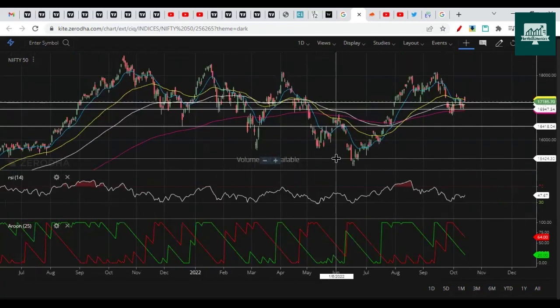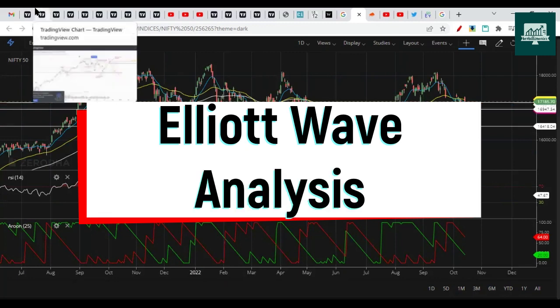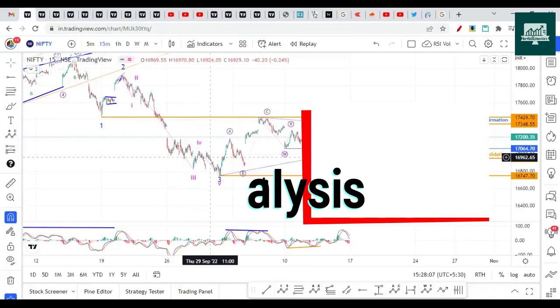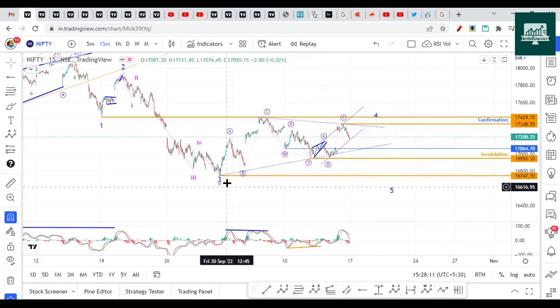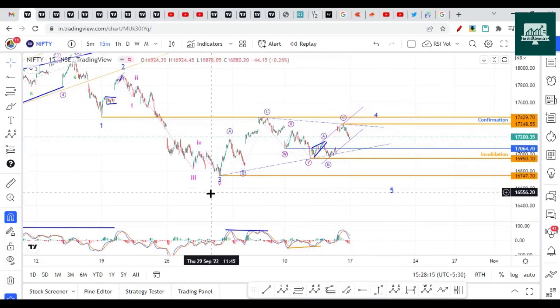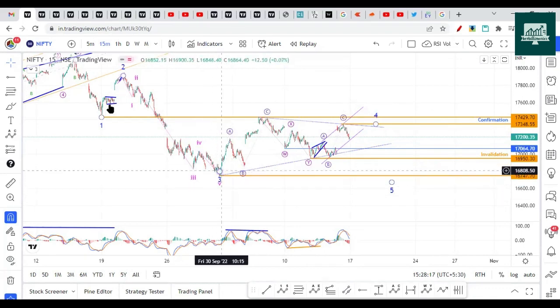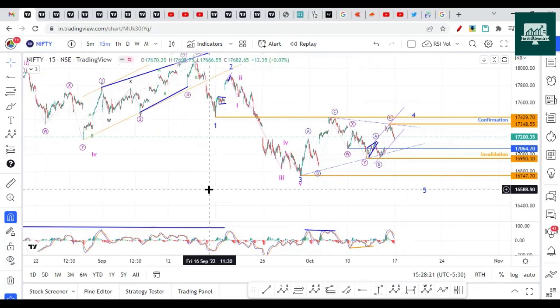So let's get started now with Elliott Wave to get more clarity of the moves. With Elliott Wave we can see here that market is also in sideways. It could be forming a triangle, or it could be a zigzag up move, or it could have ended the drop here with 3 wave moves. So these things are a little bit tough to tell you.